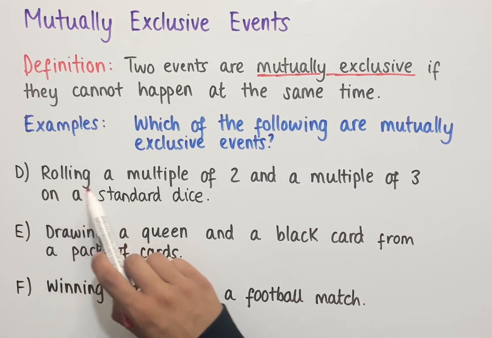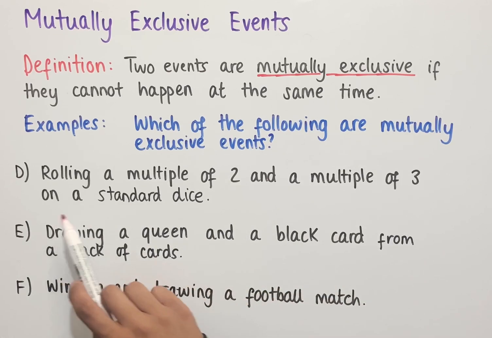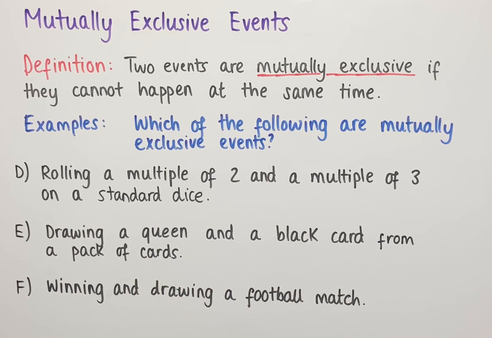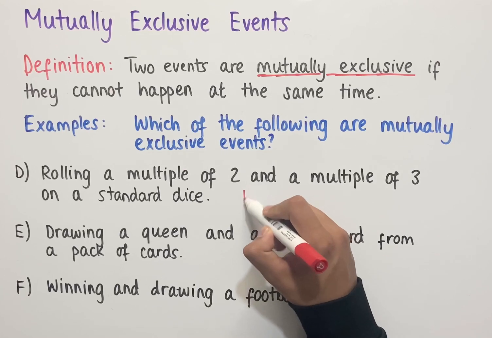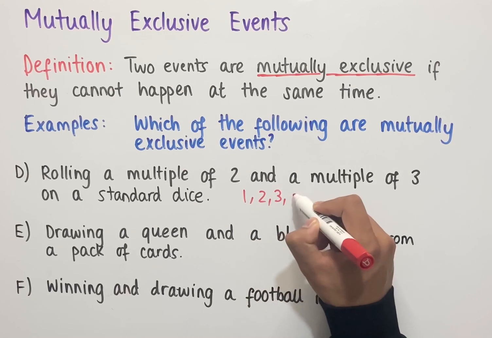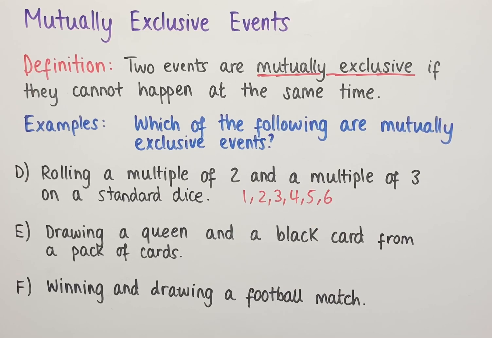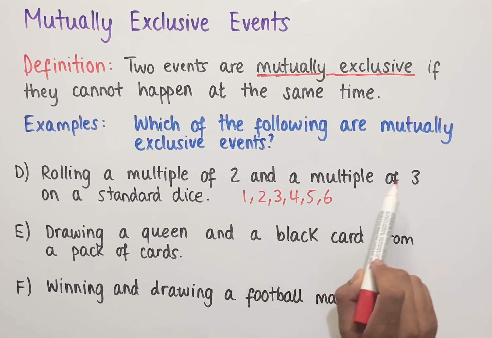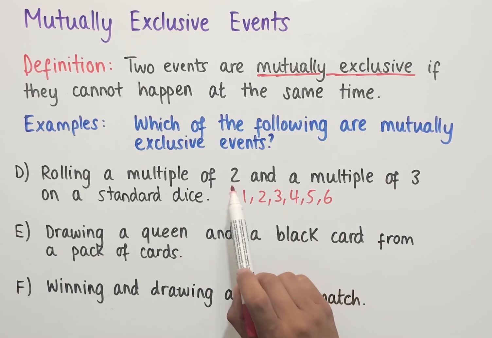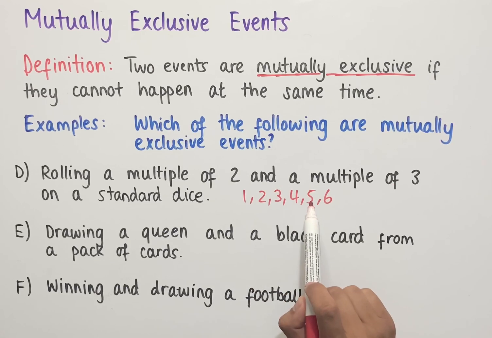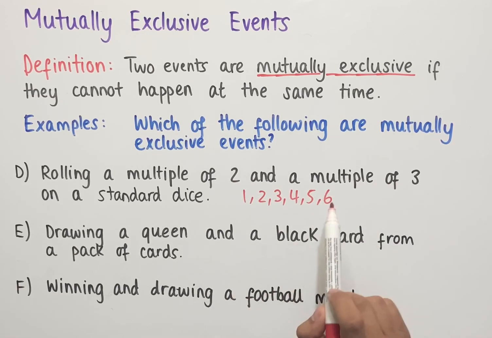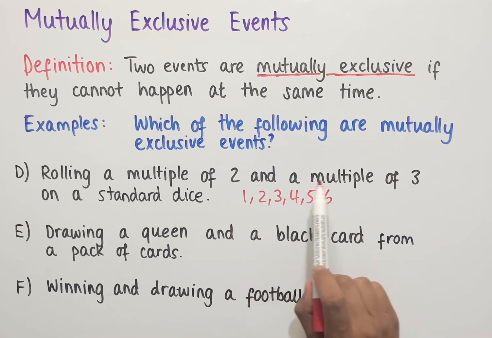Example D says rolling a multiple of 2 and a multiple of 3 on a standard dice. So if we consider the numbers on a standard dice, we have 1, 2, 3, 4, 5, and 6. And so we need to check whether any of these numbers are a multiple of 2 and a multiple of 3. So 1 isn't, 2 is a multiple of 2, but it's not a multiple of 3. 3 is a multiple of 3, but it's not a multiple of 2. 4 is a multiple of 2, but it's not a multiple of 3. 5 is neither a multiple of 2 or 3. However, 6 is a multiple of 2 and a multiple of 3.